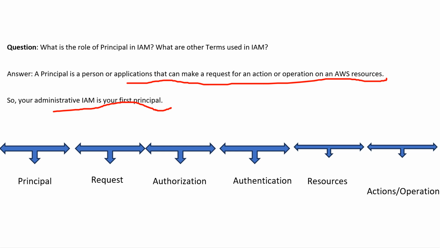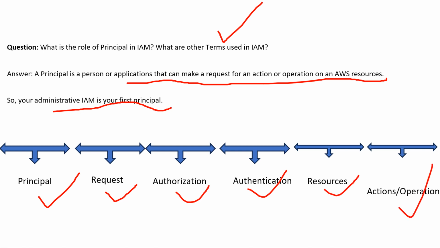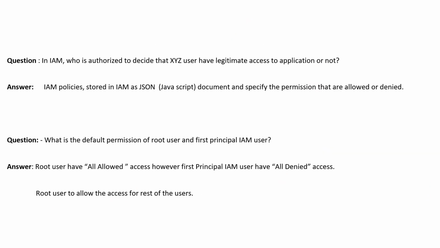If we talk about the other terms used in IAM, they are principal, second is request, authorization, authentication, resources, and actions and operations. So these are certain terms which come under IAM.